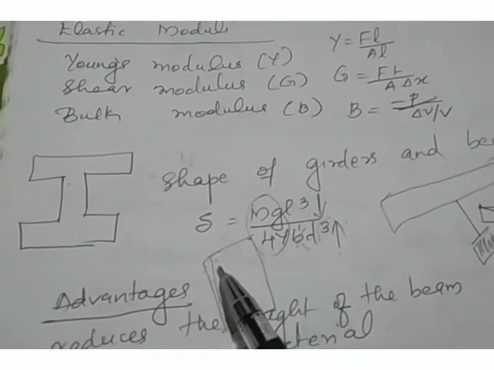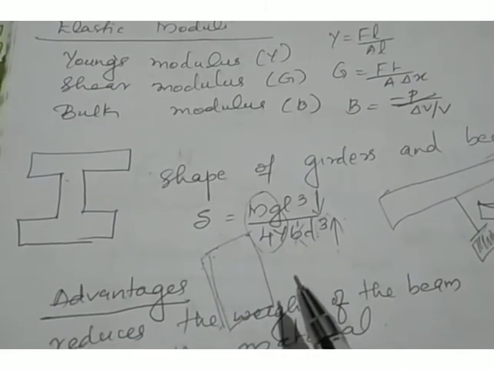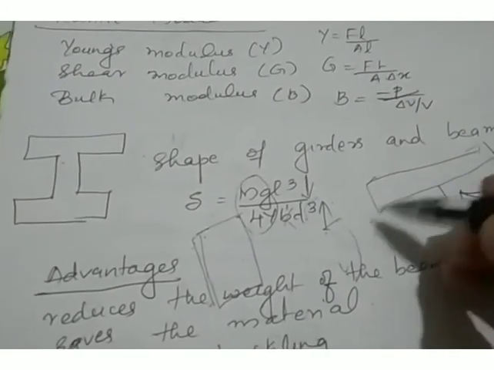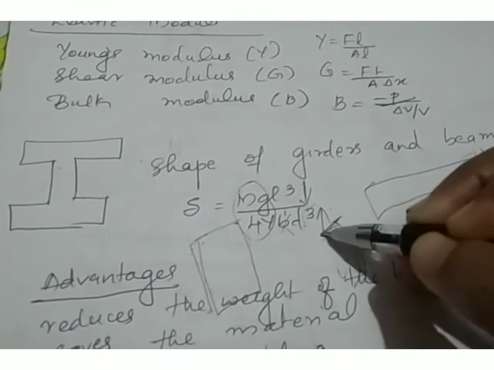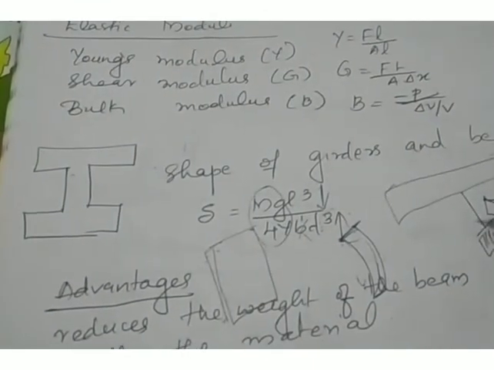Again, in the case of such beams, there is a problem of sidewise bending. That sidewise bending of the beam is known as buckling. Okay, so buckling is also not favorable for us.